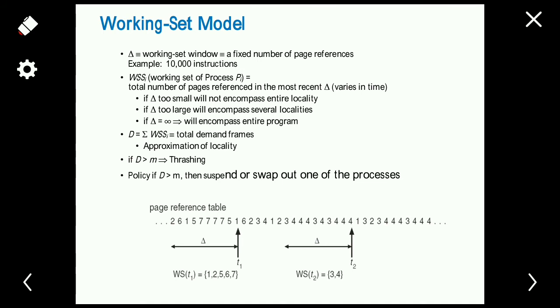If D is less than M, that means the total demand of all the processes is less than the total number of frames available, so we can allow another process to execute. We can initiate another process here, and thus we avoid thrashing. This method also helps in keeping the degree of multiprogramming as high as possible. But the main drawback here is that keeping track of the working set is difficult. So this is about the working set model.